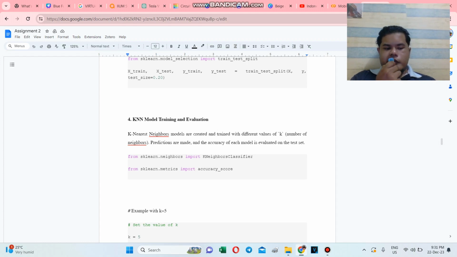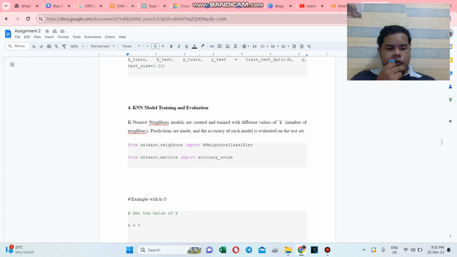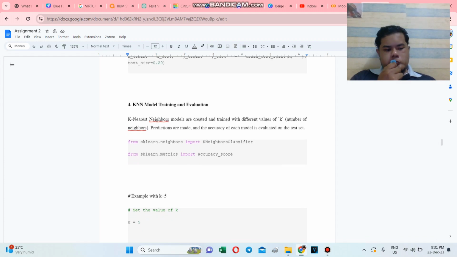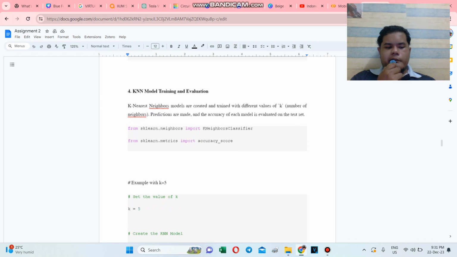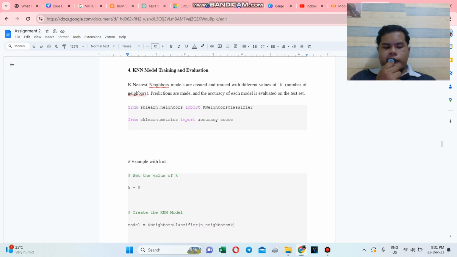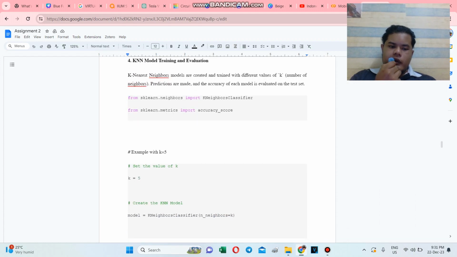We iteratively train the KNN model with different values of k to understand the impact on predictive accuracy. We observe that the model performance varies with the choice of k. Here we use k equal to 5.